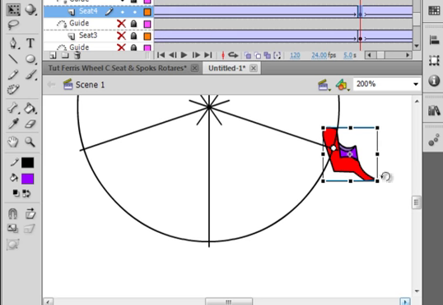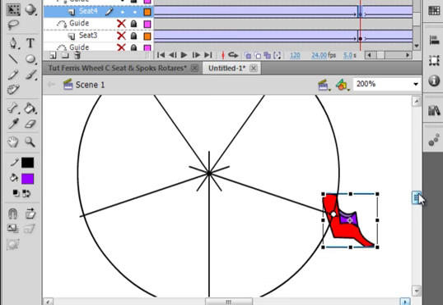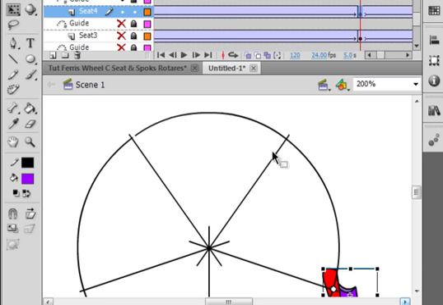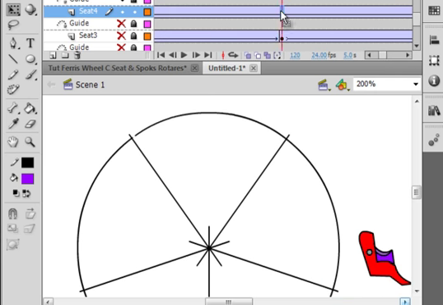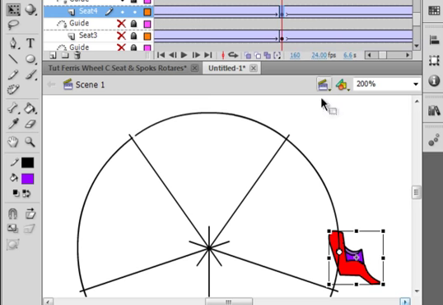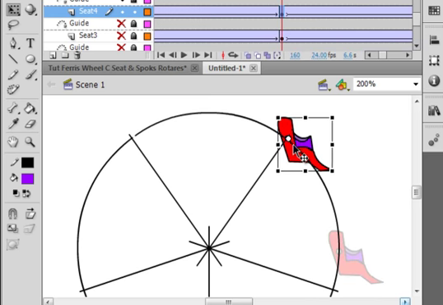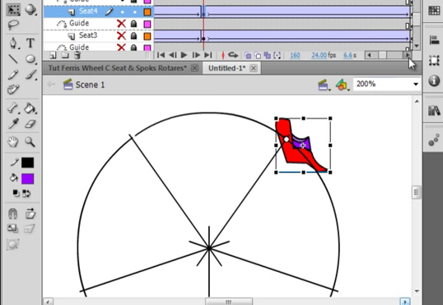I think there's 2 more for this one. Holding my finger here. Dragging it up. And I know it's going to go back to that break.